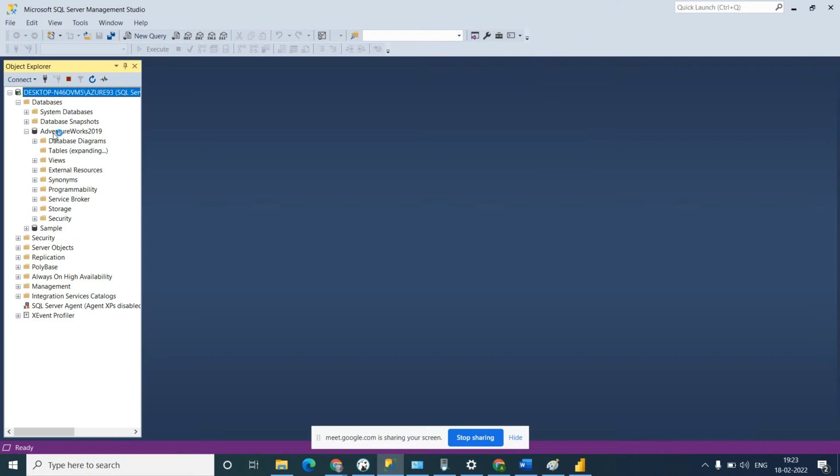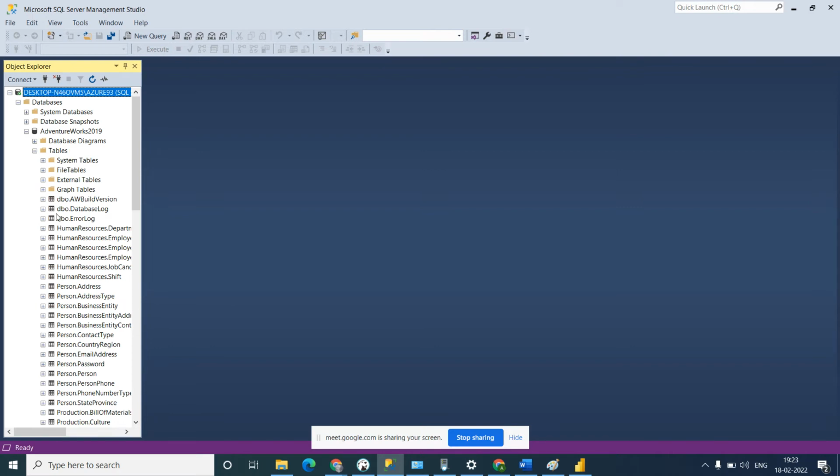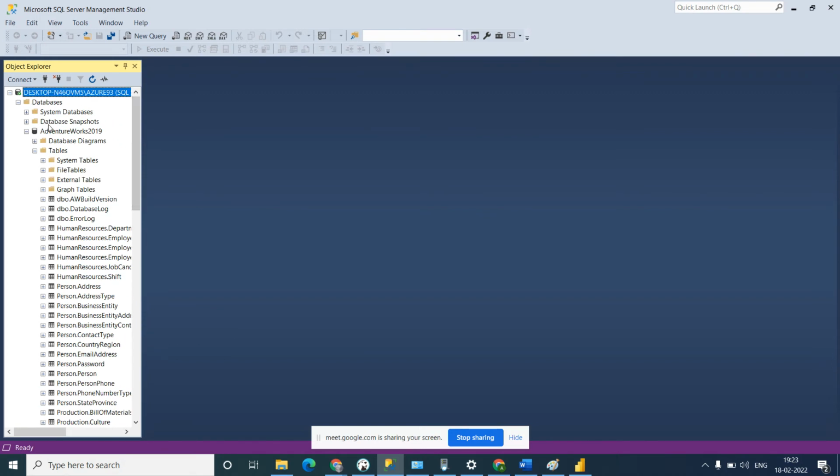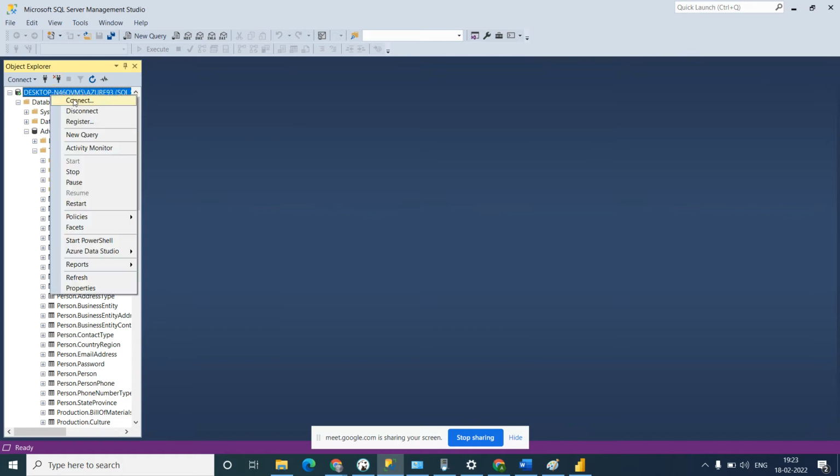This is a data source, this is a database, and in that database there are multiple tables. You can see human resource, HR data, person address data. There are so many tables available: production, sales, purchase, all these tables. So this is the online database. Let me show you how to connect.